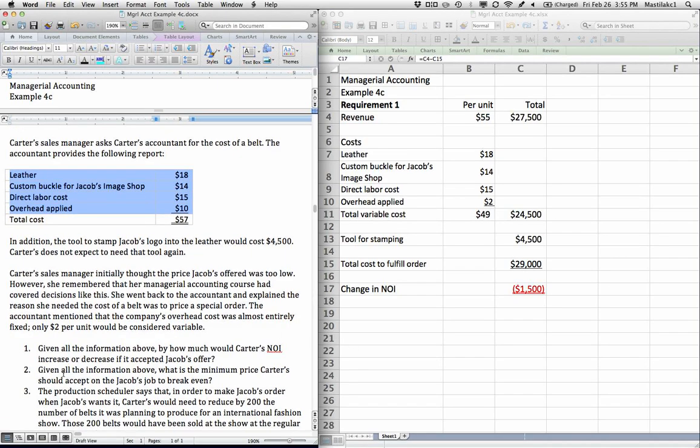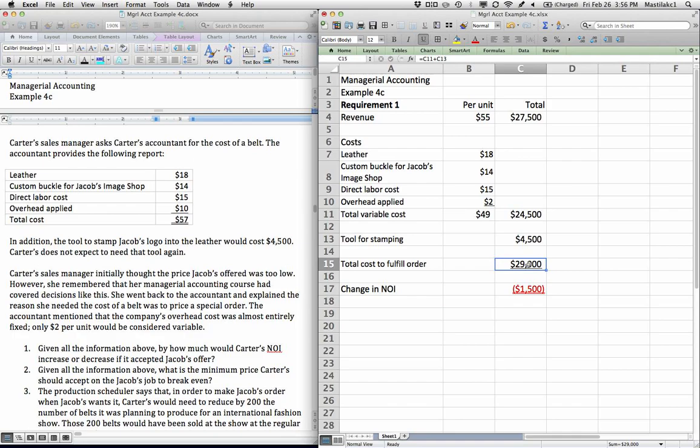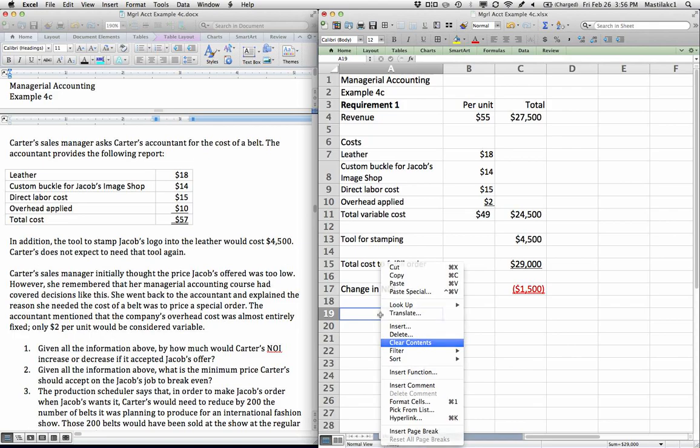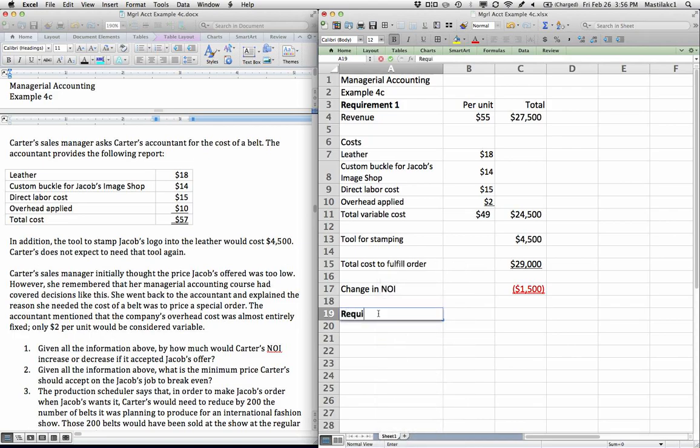Second question says, given all the information above, what is the minimum price Carter should accept on the Jacobs job to break even? If we're going to break even, really what that means is that our total revenues should equal our total costs. So our total cost to fulfill the order is going to be the $29,000.